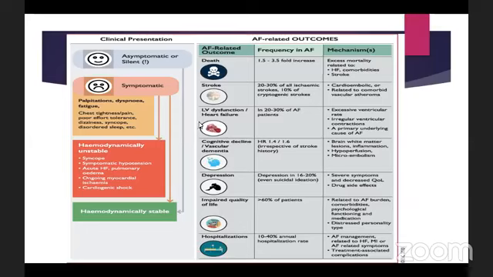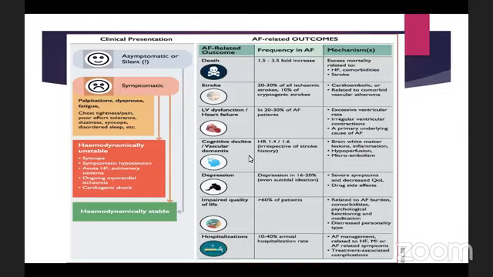And the second complication is heart failure, because there is abnormal atrial contraction, and if we fail to control the heart rate, this can lead to heart failure or left ventricular dysfunction. So these two are the main complications of atrial fibrillation. We remember thromboembolism and heart failure. So the patient may come to us with these features as well. When we ask the patient about the history, it can be asymptomatic, symptomatic, or they can come with the complications. One is stroke, another is left ventricular heart failure. These two are the most common.